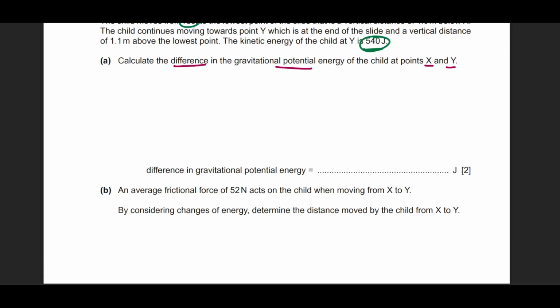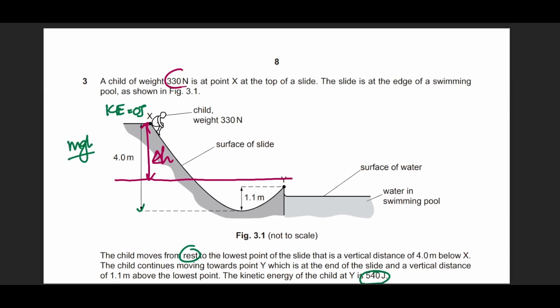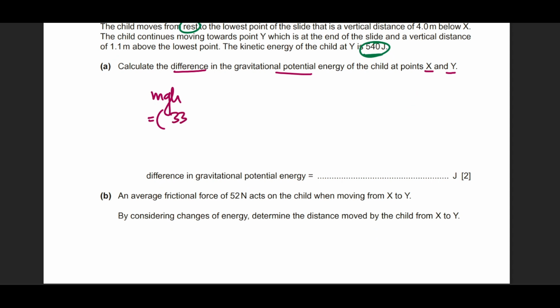So our formula will become mgh, and mg is already given to you as 330 newtons. So 330 times the height difference, which will be 4 minus 1.1. When you're done with this question, you get your answer as 960 joules.